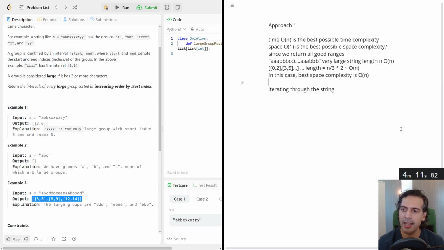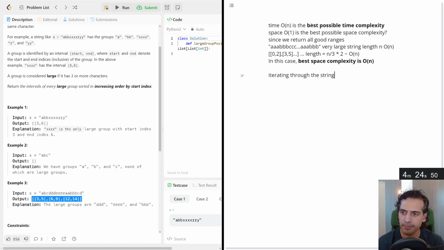So we haven't even written an algorithm yet, but we already know what the best space and time complexity is for this thing. Now, can we come up with an algorithm that actually does that? To be determined. I'm pretty sure we can, though. So let's start thinking about that.